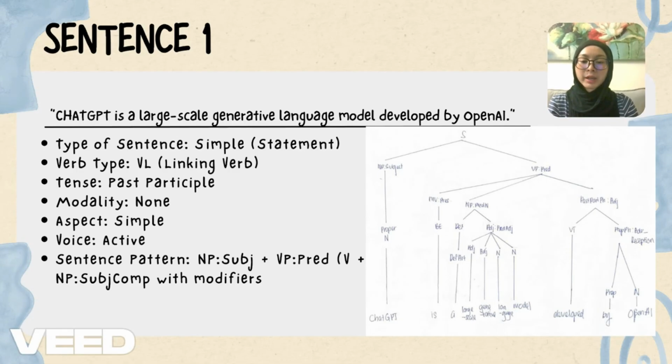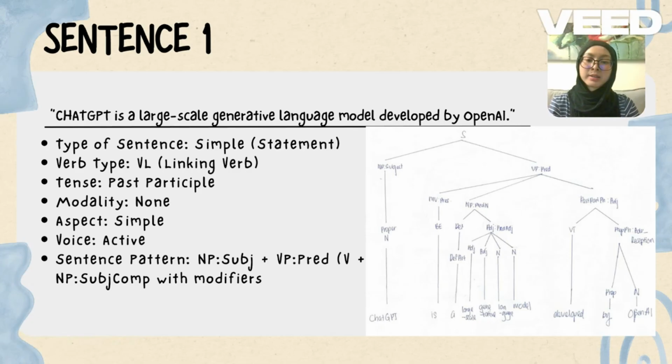Starting with the subject, we have the noun phrase ChatGPT, and it is labeled as a proper noun and it functions as the NP subject of the sentence. So there's nothing modifying it, it stands alone. Next, we have the VP predicate, which contains a linking verb and a subject complement. The main verb is "is", which is a be verb in the present tense. And the subject complement here is a noun phrase, and it tells us more about ChatGPT.